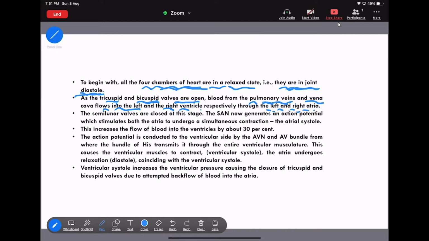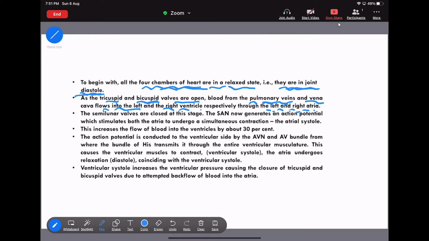Now see, the first stage is that both the atria and the ventricles are present in the relaxed state, and in biological terms, that is the joint diastole. At the time of joint diastole, the tricuspid valve and the bicuspid valve are open. If they are completely open, that means the blood will flow.